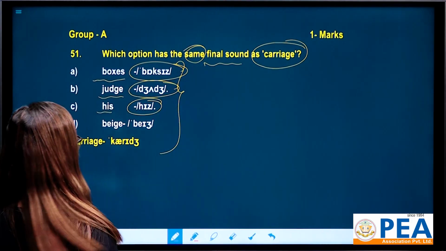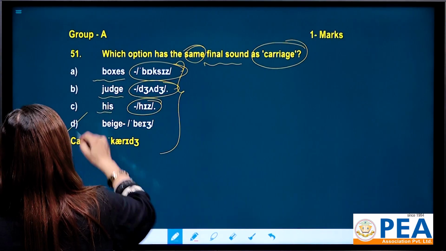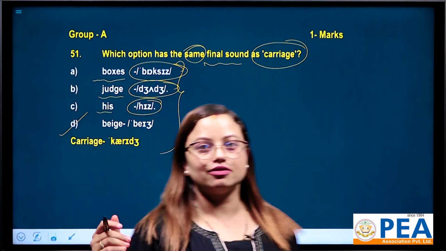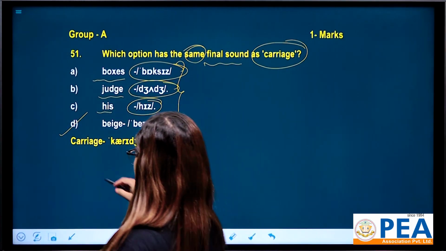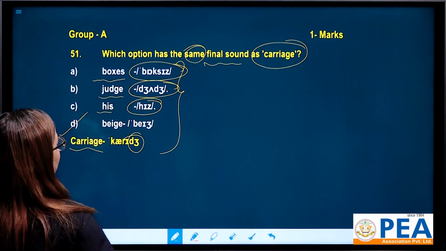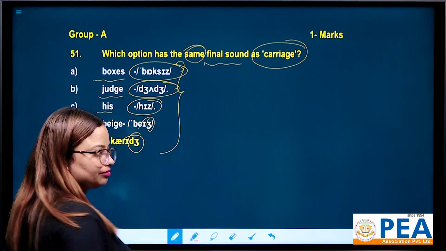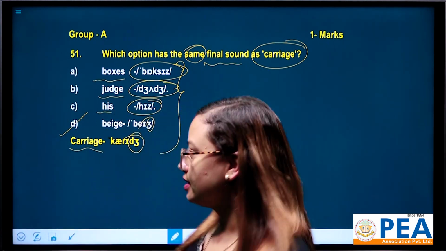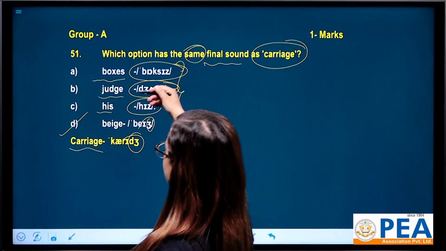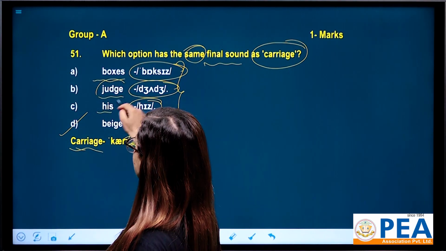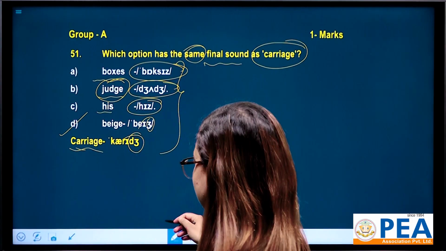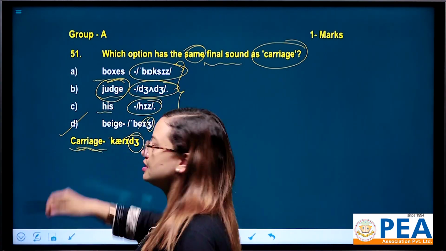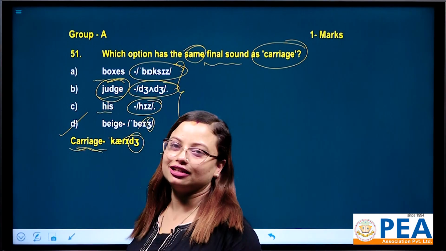Actually, the same final sound is none other than option D, because you can see here, carries has a "z" sound and here also. Similar to this, you can also go for "jaws". It also has a similar sound to "carries". But here the answer is option D.